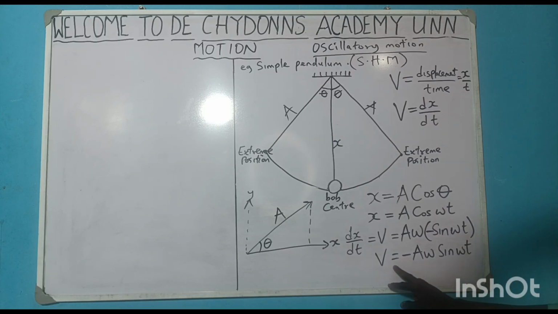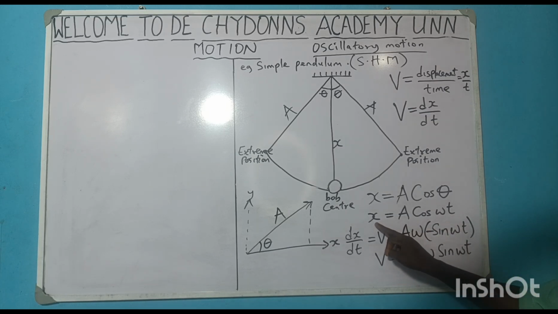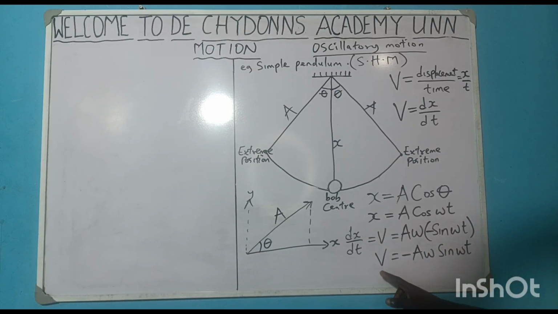Now, as you have gotten velocity from differentiation of x, which is your displacement, this velocity, if you are squaring both sides, what are you going to get?